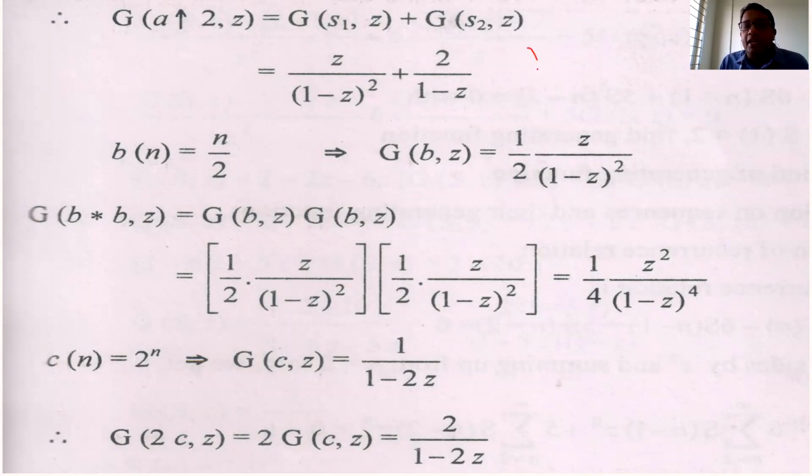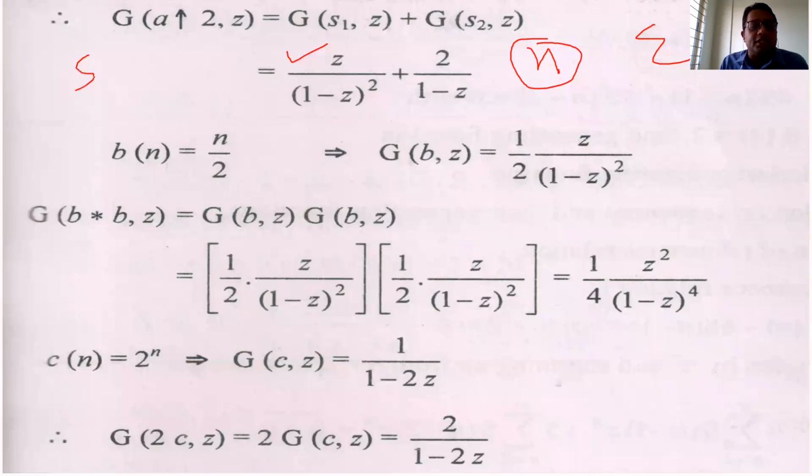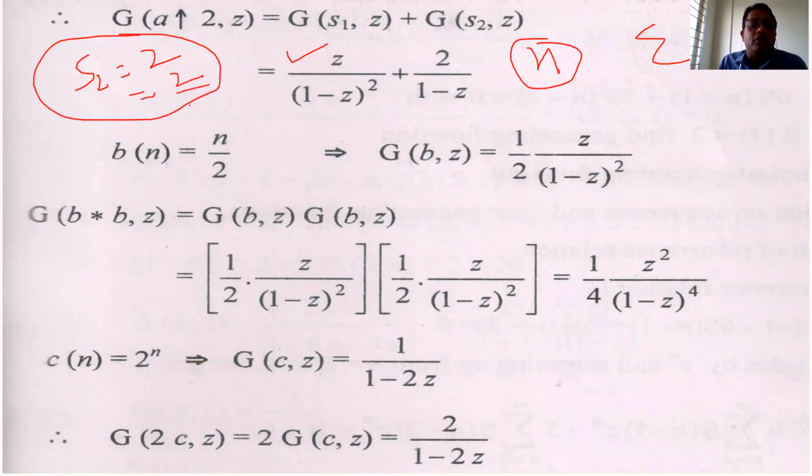GS1(z) for n was discussed in previous lectures, how to solve the summation of this kind, n into z^n. That means the generating function of n. Its answer will be z over (1 minus z) whole square. You can watch the previous videos to derive it. And GS2(z): S2 is a constant, only 2. The formula for the generating function of a constant was also discussed in previous lectures. It is simply 2 upon 1 minus z. So this becomes z over (1 minus z) whole square plus 2 over (1 minus z).